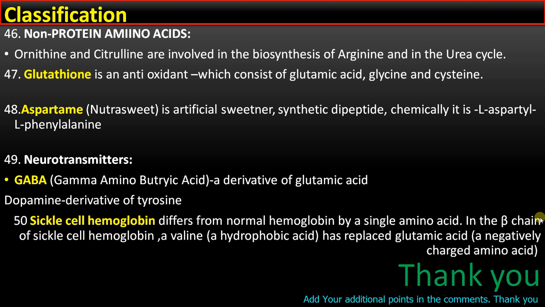Point number 50. Sickle cell hemoglobin differs from normal hemoglobin by a single amino acid. In the beta chain of sickle cell hemoglobin, glutamic acid, which is a negatively charged amino acid, is replaced by valine, a hydrophobic amino acid that causes the sickle shape.